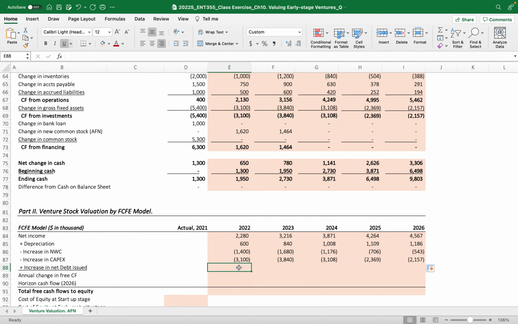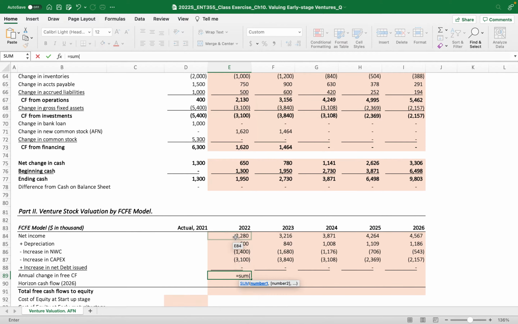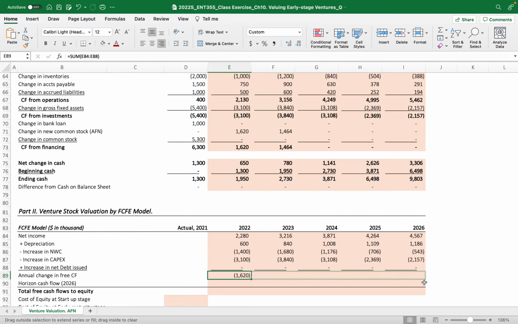Do you have the increase in new debt issued? I don't think so. There are no debt changes, so let's just drag. And then the annual change in free cash flows. Finally, we just sum those up. Then let's drag to the right.